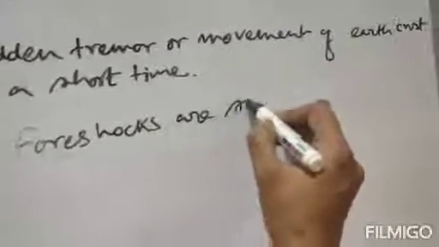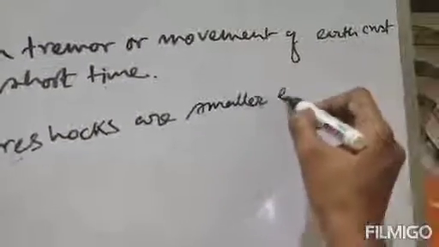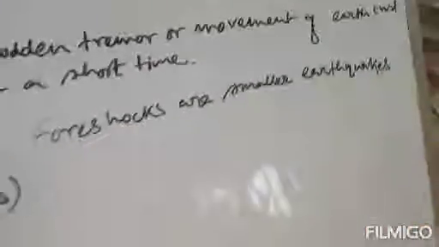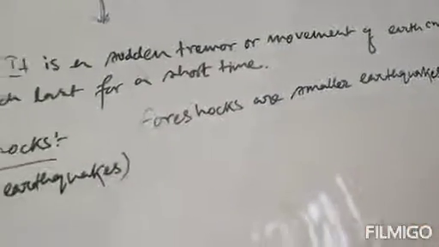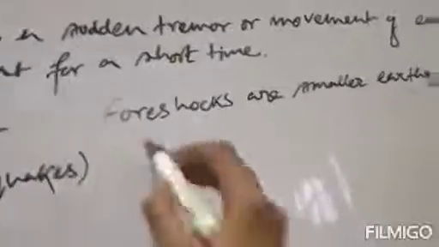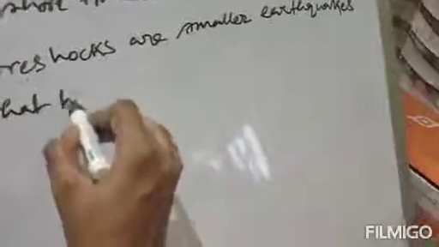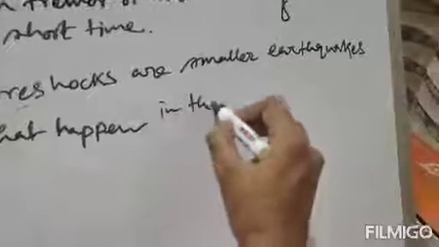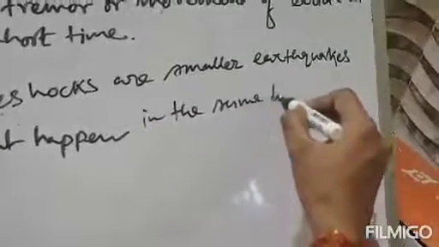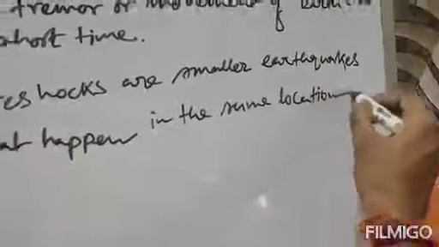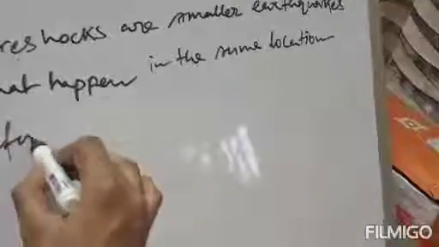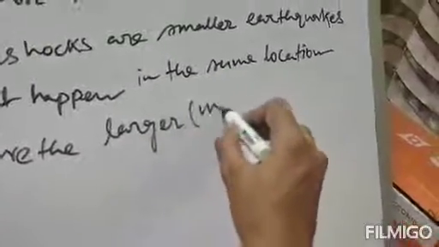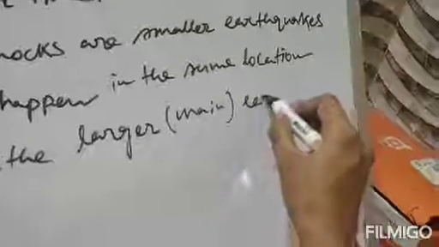So foreshocks are smaller earthquakes that happen in the same place or in the same location before the larger or main earthquakes.